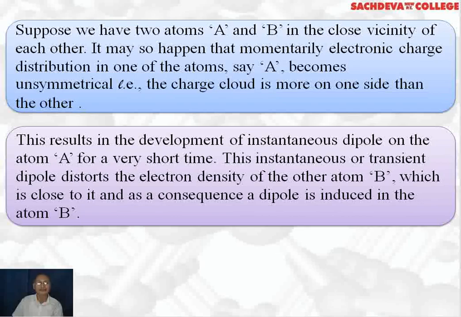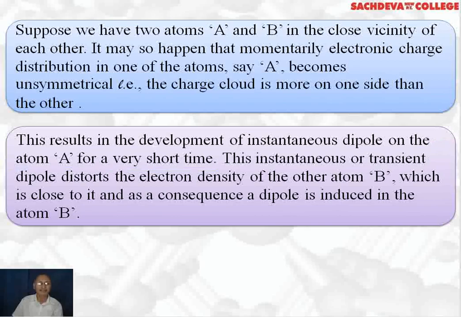One side becomes more negatively charged and the other end positively charged, so a temporary dipole is generated. This results in the development of an instantaneous dipole on atom A, but this is for a very short time.